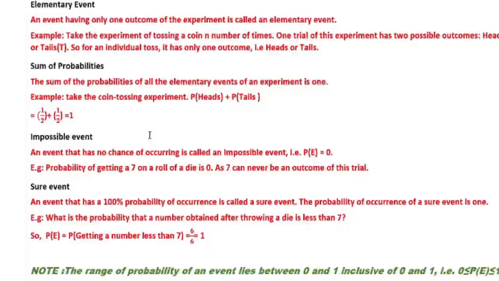So these are some terms related to the probability. And here we have to note that the range of probability of an event lies between 0 and 1, inclusive of 0 and 1. That means 0 is less than or equal to probability of an event less than or equal to 1. That is, in a random experiment, the minimum probability is 0 and the maximum probability is 1. Or in other words, probability is a numerical measurement that lies between 0 and 1.